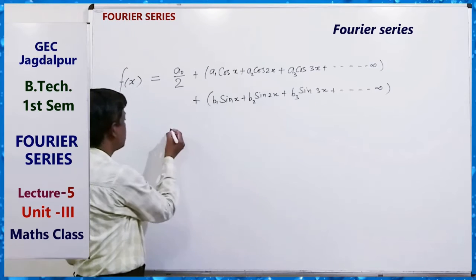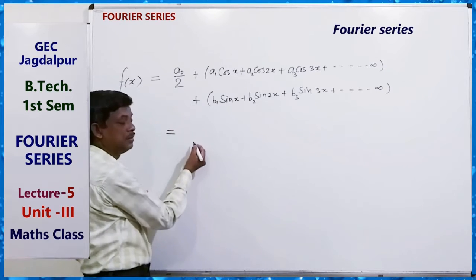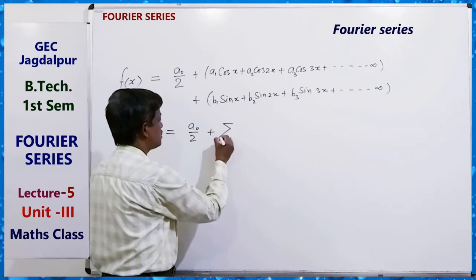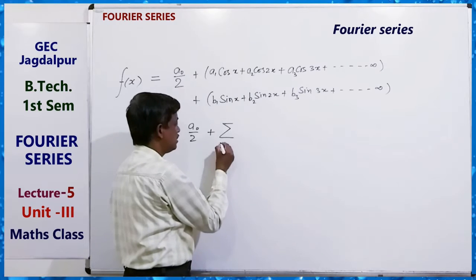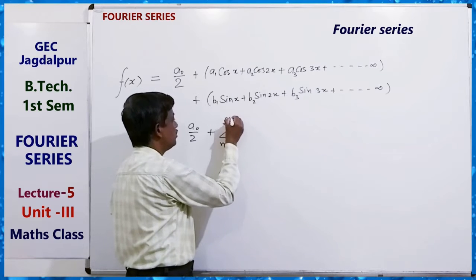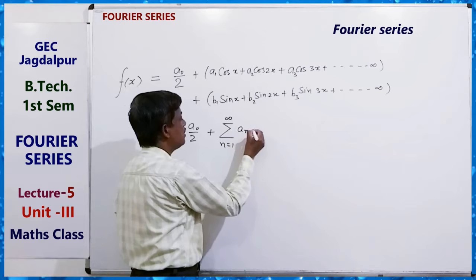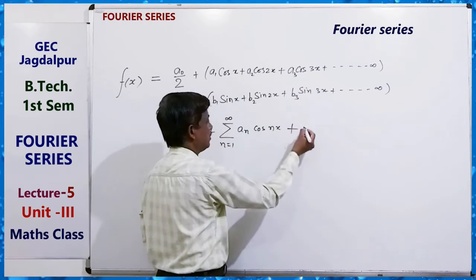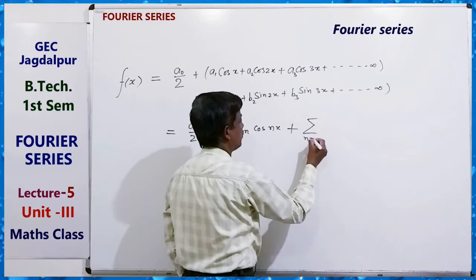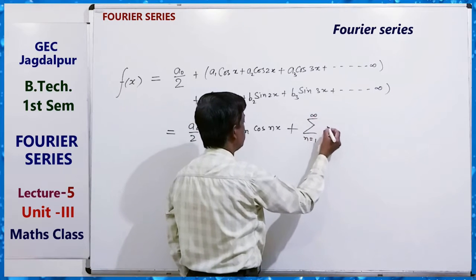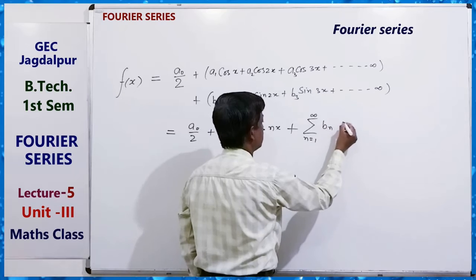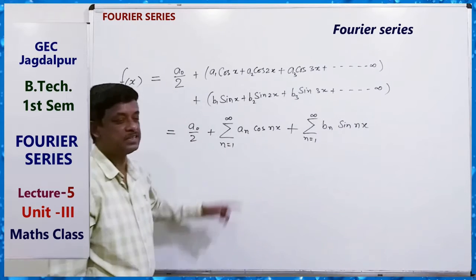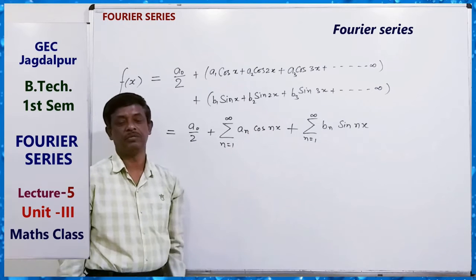So this series can be written as a0 by 2 plus the first infinite series, n equals 1 to infinity, an cos nx, plus the second, n equals 1 to infinity, bn sin nx. So this series can be written in a compact form like this.